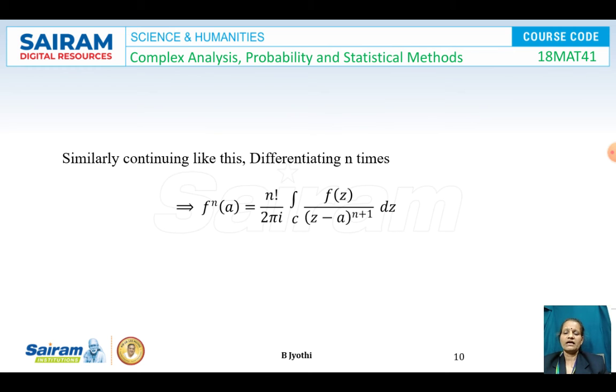It will be continued further. Differentiating up to n times, we get the nth derivative of f at a is equal to n factorial divided by 2 pi i integral of f of z divided by z minus a to the power of n plus 1 into dz.